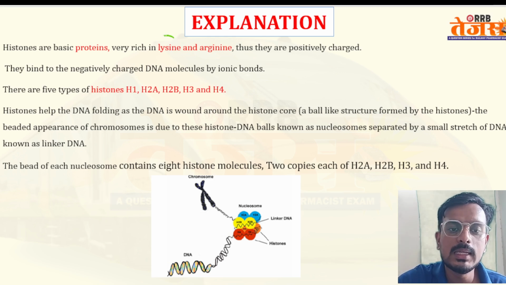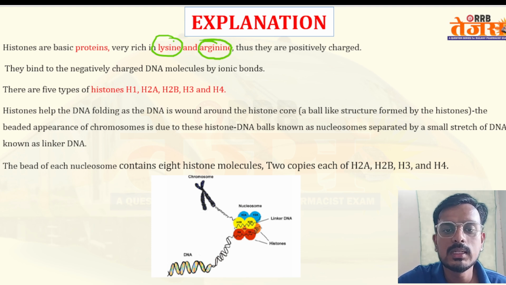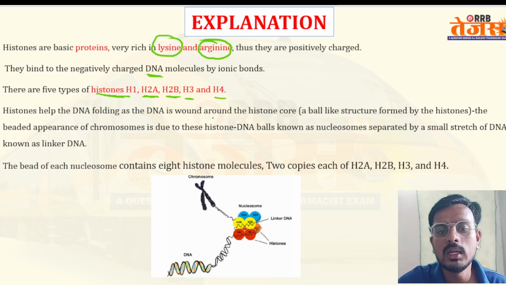They are rich in lysine and arginine. They bind to the negatively charged DNA molecule by ionic bonds. There are five types: histone H1, H2A, H2B, H3, and H4. Histones help hold the DNA, as the DNA is wound around the histone core.